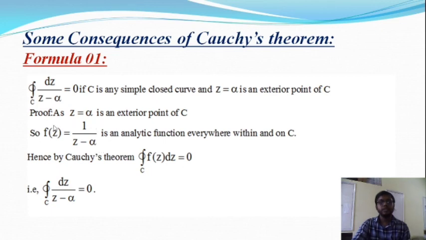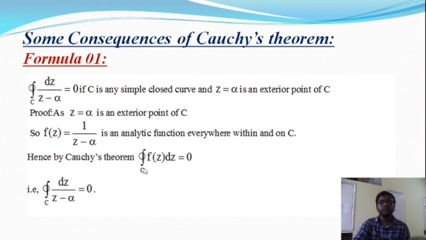Now applying Cauchy's theorem, hence by Cauchy's theorem the integration over C of f(z) dz is equal to 0.